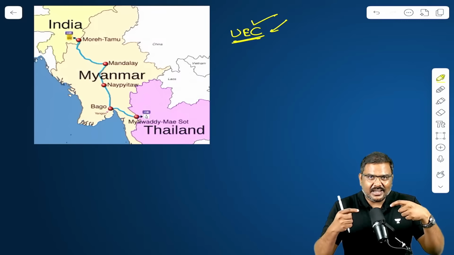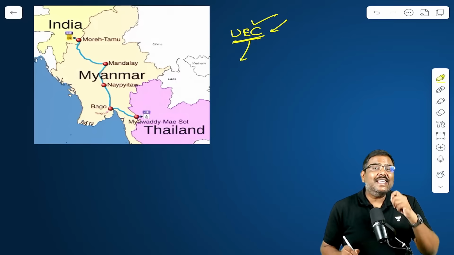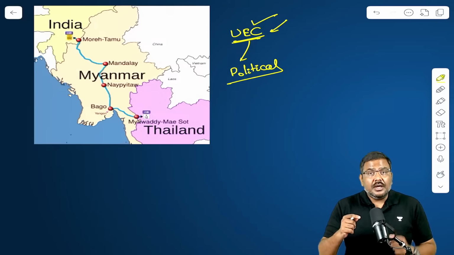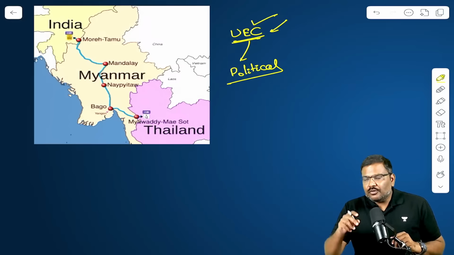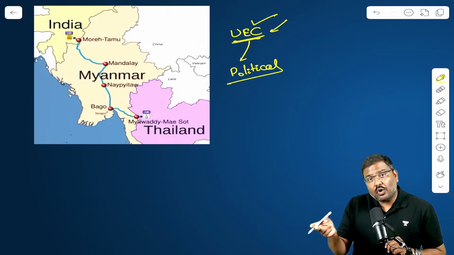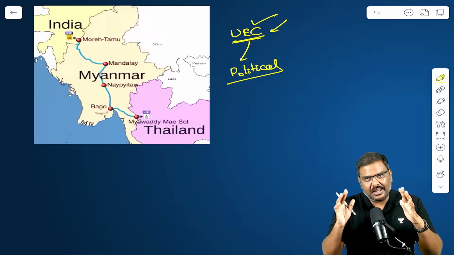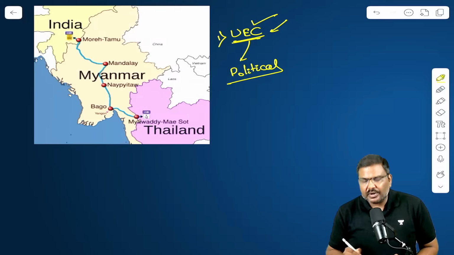The UEC has de-recognized a lot of major political parties and not allowed them to participate in the election. That is the first very important point.